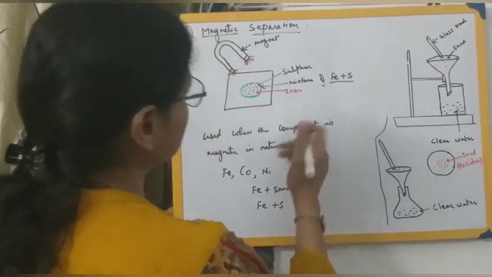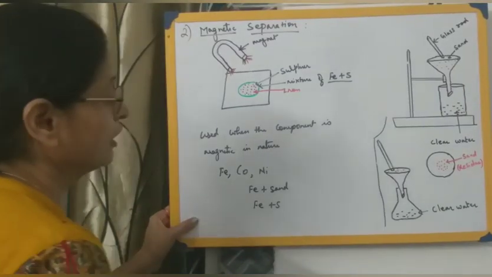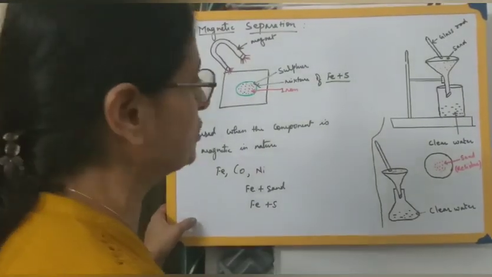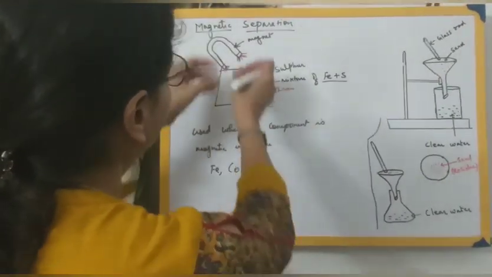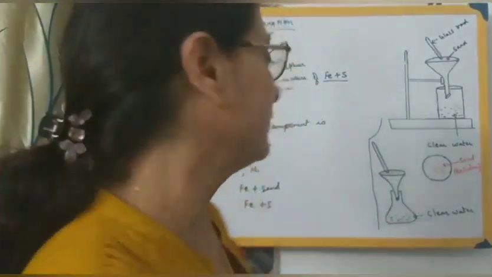So only under these criteria, that is if one of the components is magnetic in nature. Now if both the components are magnetic in nature, even then it cannot be adopted. Then again both the components will cling to it. That means only one of the components should be magnetic in nature.